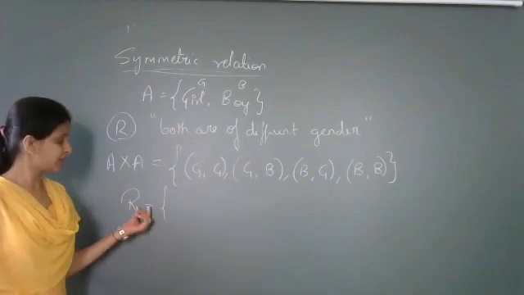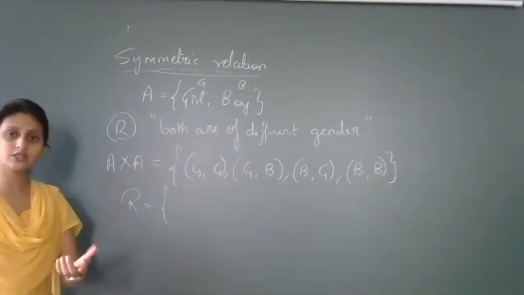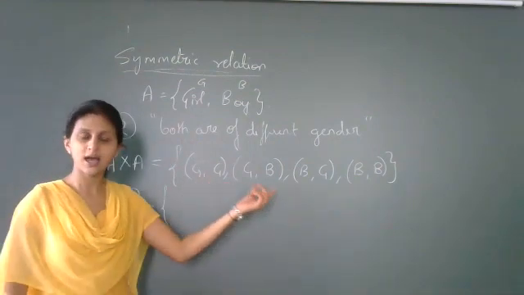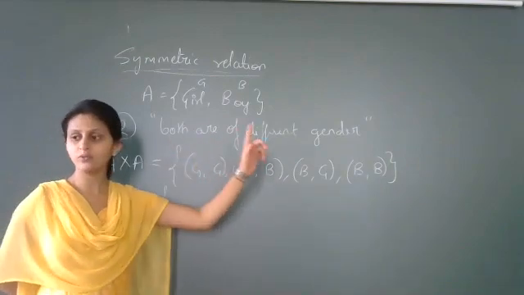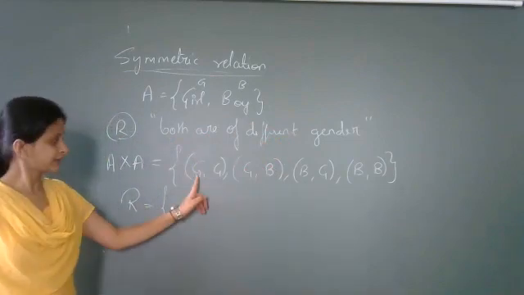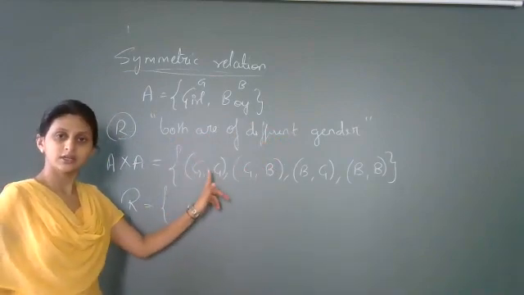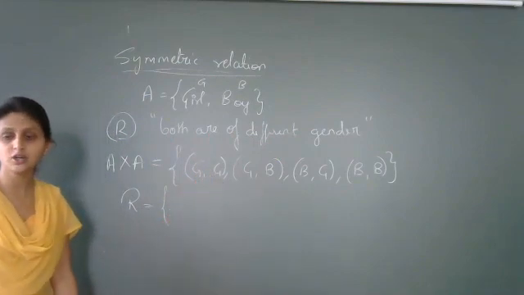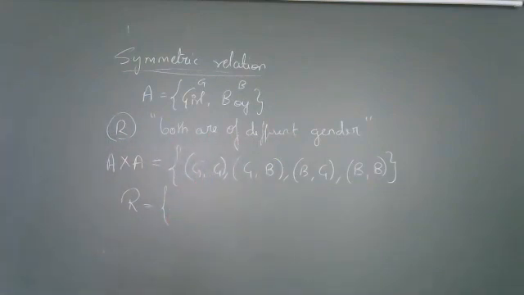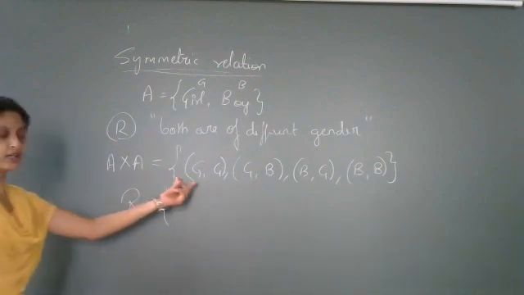So to find the relation R, what do you need to concentrate on? You need to concentrate on the elements of A cross A as well as how the relation is defined. Both are of different gender. Now if you take the first element, girl comma girl, will you include this in our relation, students? No, we can't include this, right?